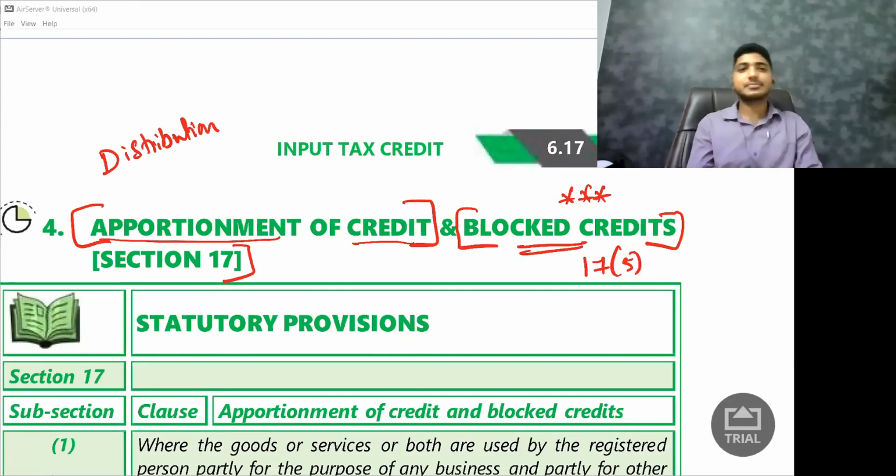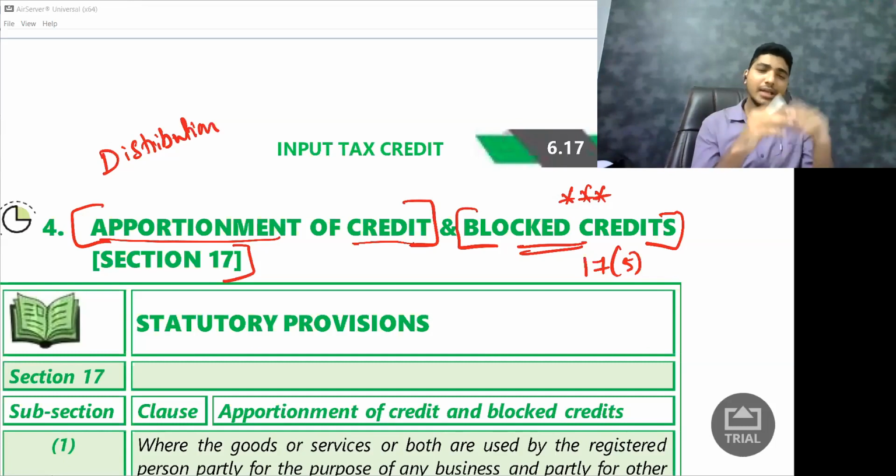But government says 99% of the items you purchase, we will give you the credit. But for that remaining 1%, even if you purchase, even if you are a registered person, even if it is used in the course or furtherance of your business, we will not give you the input tax credit. Now you may have a question, sir, why are they doing this? Even I have the same question. But this is a government policy. On 99% we are giving credit, take that. 1% you should not take.